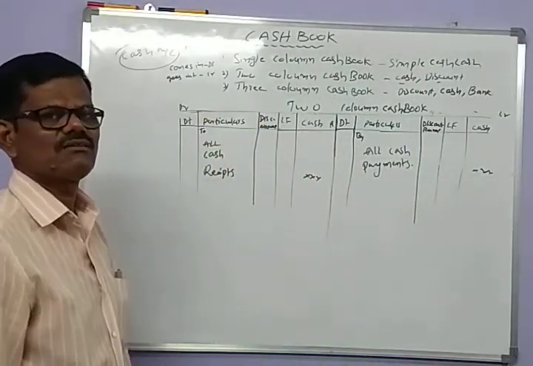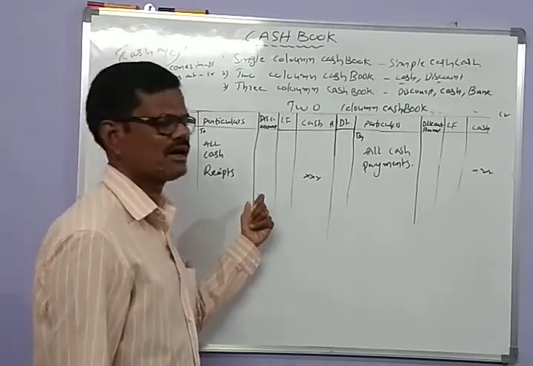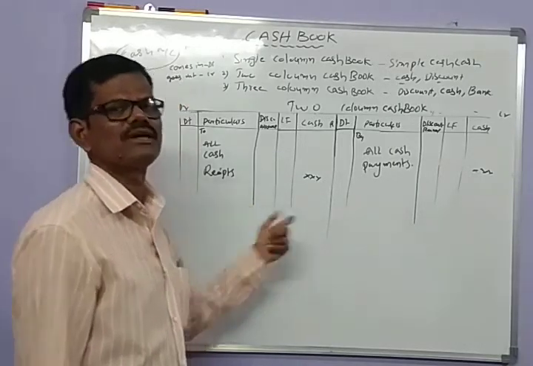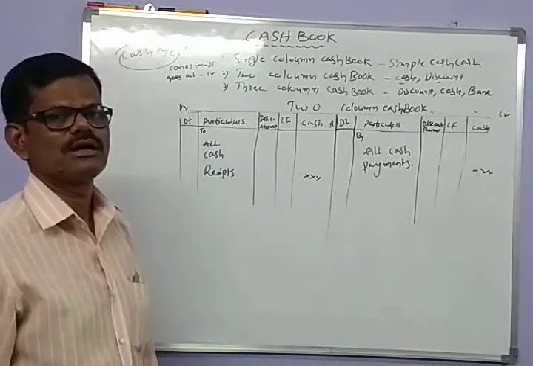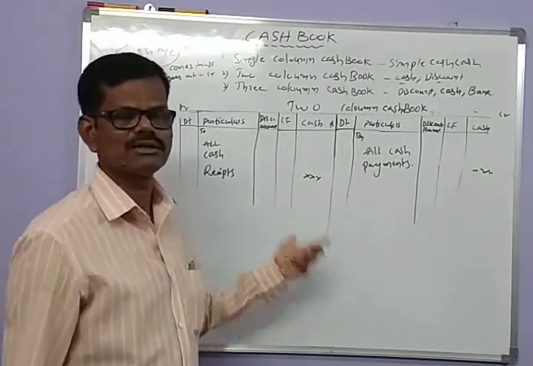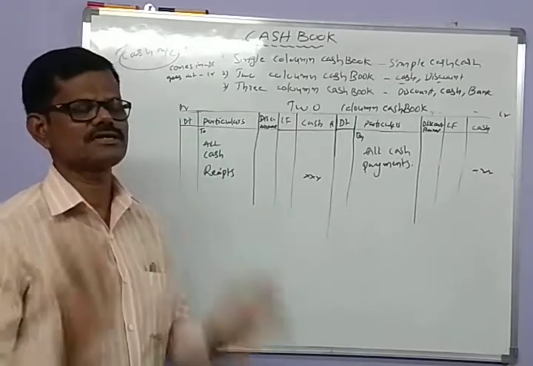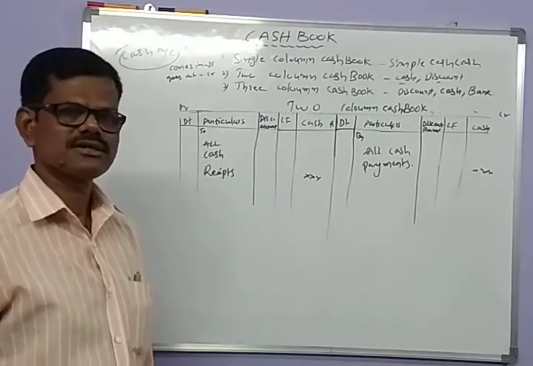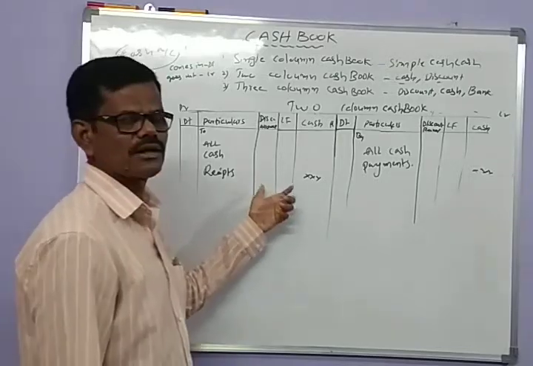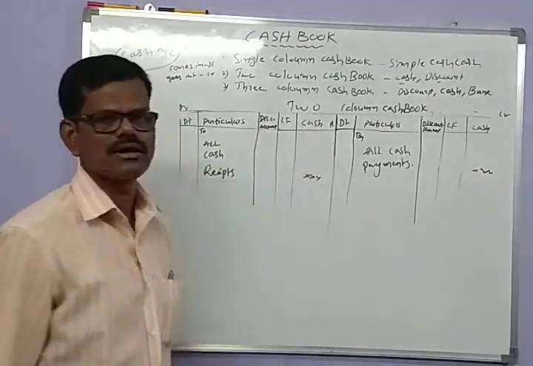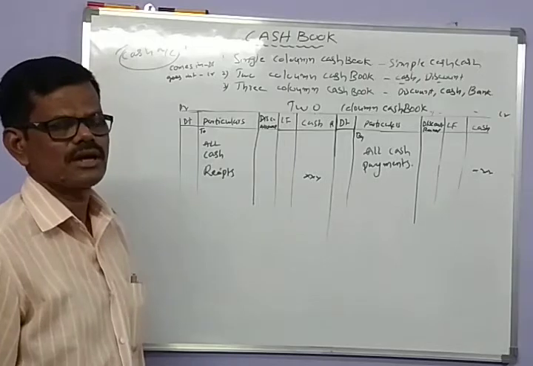So one more column, the discount column, is added on the debit and credit sides of the simple column cash book. Then we can record the cash transactions along with the discount. So it is called a two column cash book.